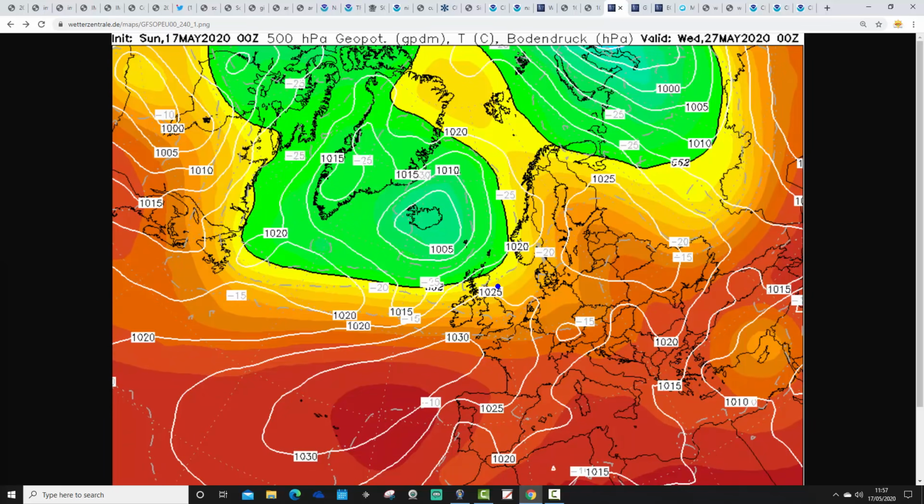Again, as long as we keep this influence from the Azores high, the south is going to have a lot of dry weather. England and Wales will have a lot of dry weather as long as we have that extension from the Azores high. Out to the northwest, it's more unsettled with lower pressure, of course, Scotland, Northern Ireland. But for England and Wales, I'm not seeing all that much in the way of rain, especially more southern parts of the country, as long as this ridge from the Azores high keeps building up.